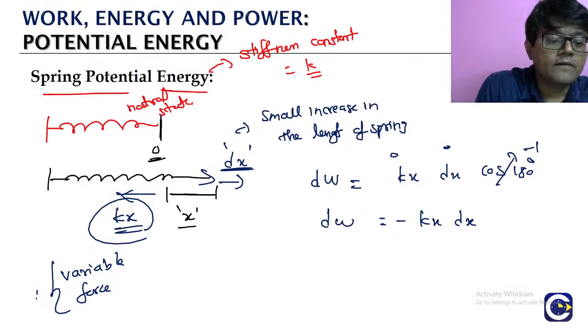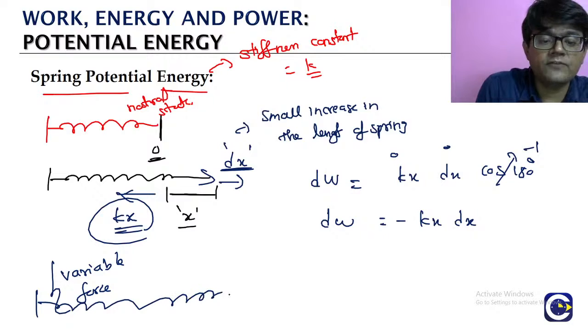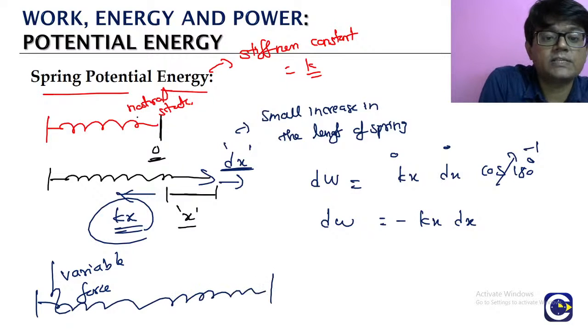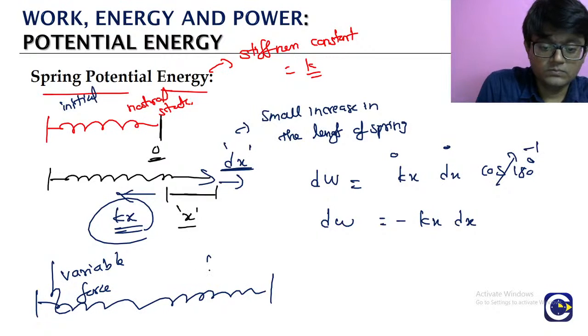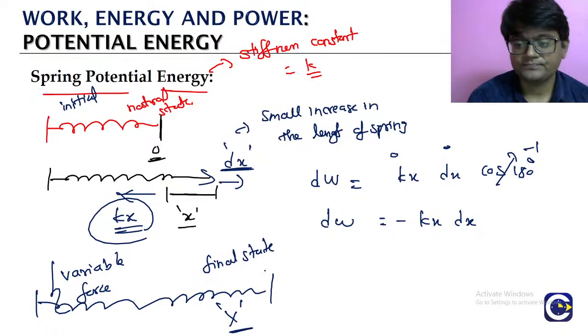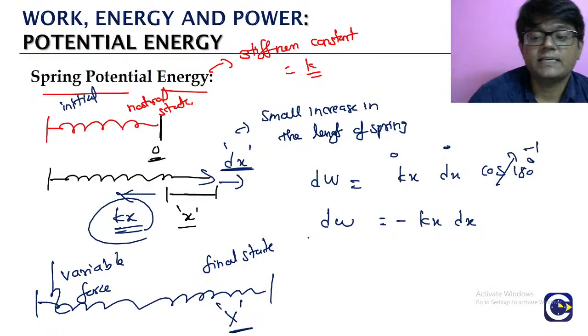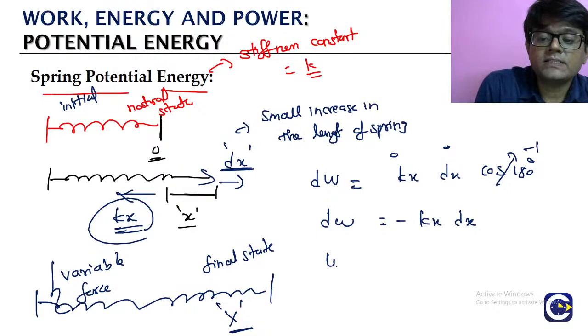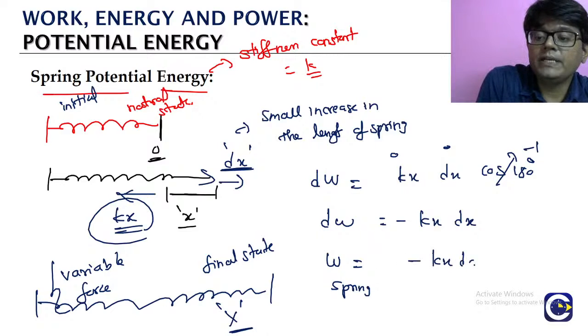Now we will elongate the spring from its original natural state, this is the initial, to a final state where the elongation is capital X. Final state, what is the elongation? Capital X. So in doing this, we will try to see what is the work done by the spring. What we have to do? We have to integrate this expression from where? The x value, variable value will change from what?